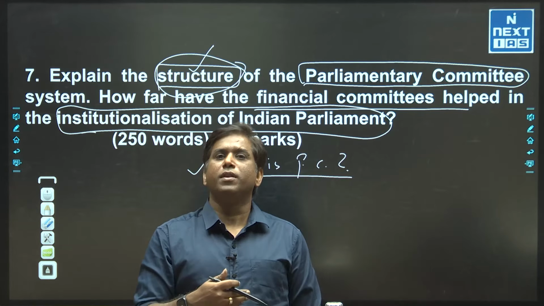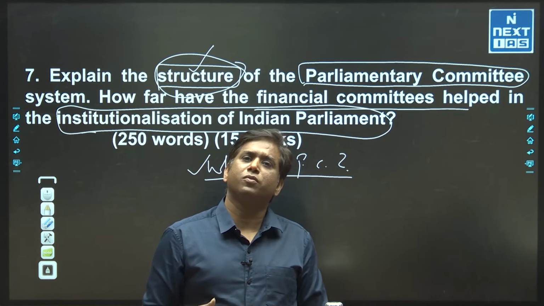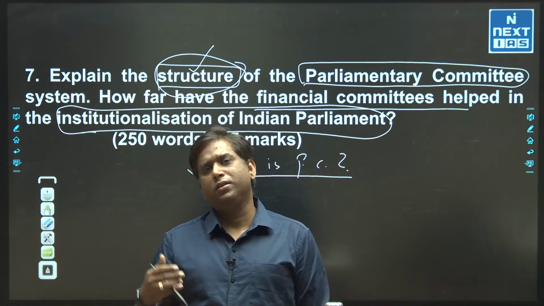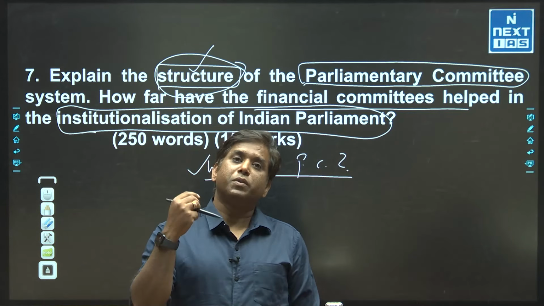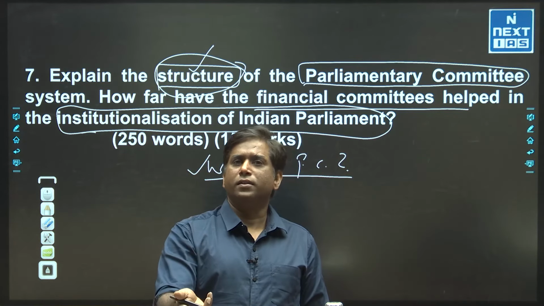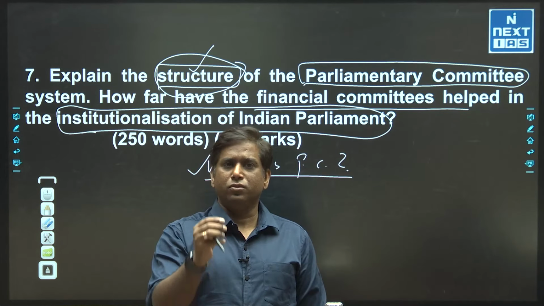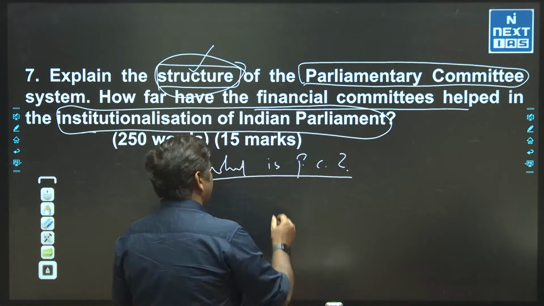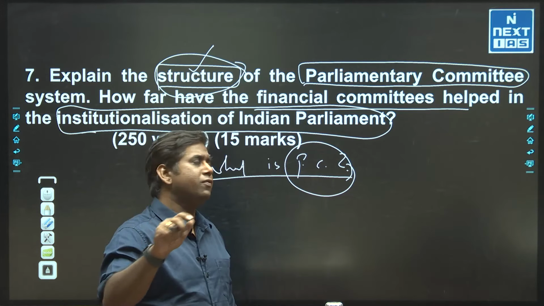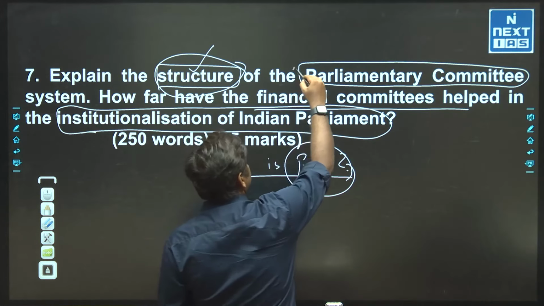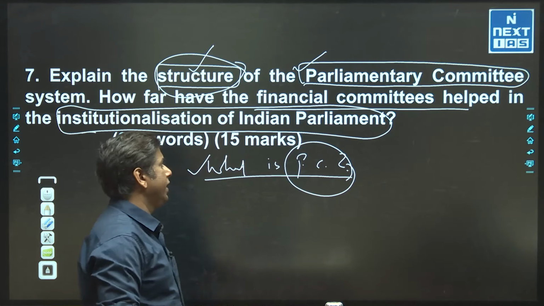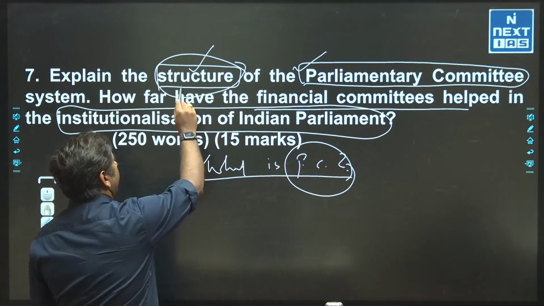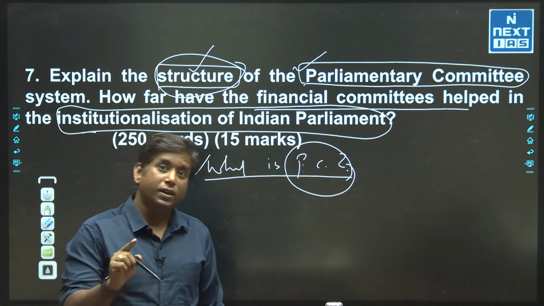By parliamentarians, they work under the supervision of the Speaker and they present their reports inside the house. Now, these three features are very important to define a parliamentary committee. Then you can discuss, as I talked about, standing and ad hoc. And so this first paragraph is around defining a parliamentary committee and talking about its structure.